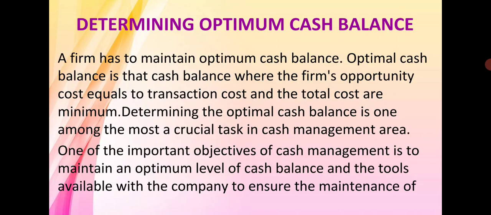So here the organization puts focus on its opportunity cost, which arises when the company is facing a situation of idle cash. When the opportunity cost is minimum, definitely the transaction cost and total cost will also be minimum.